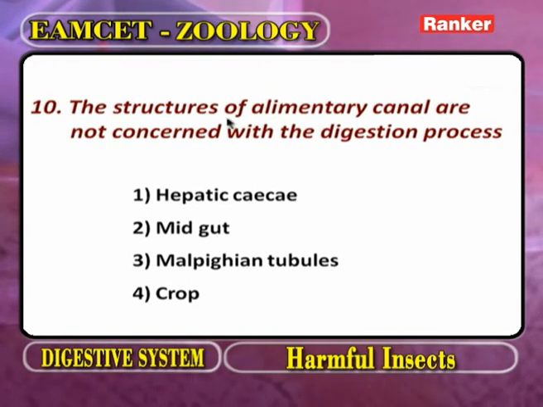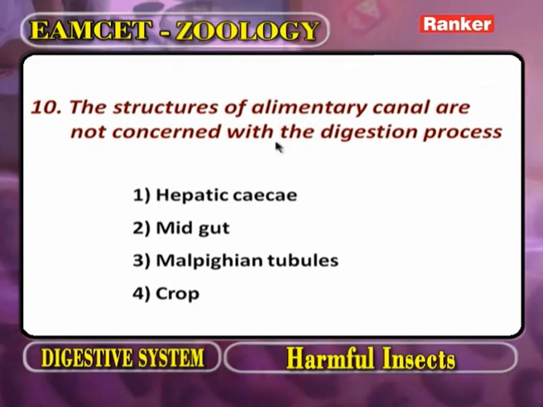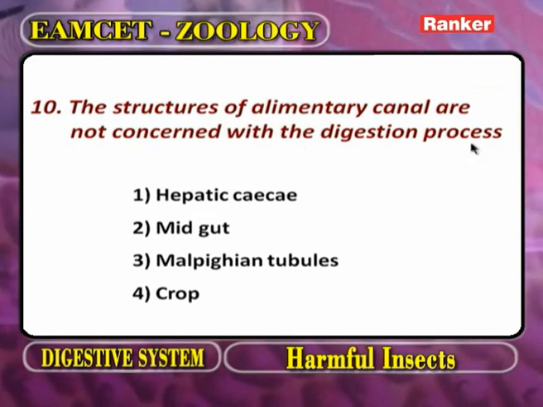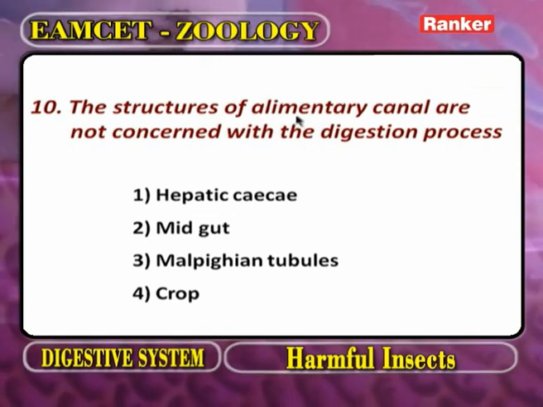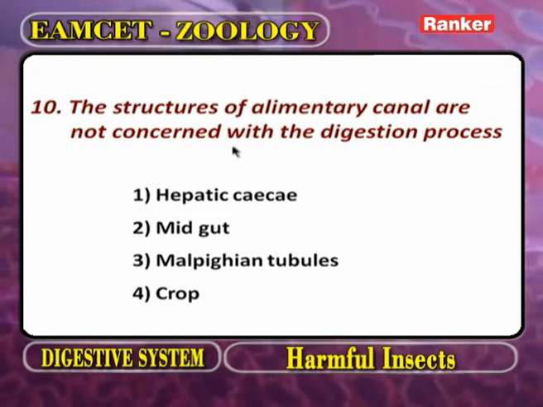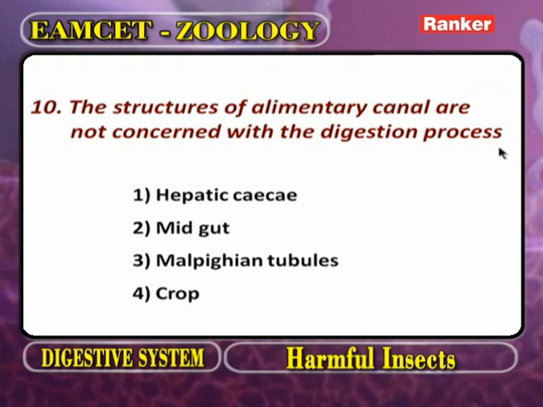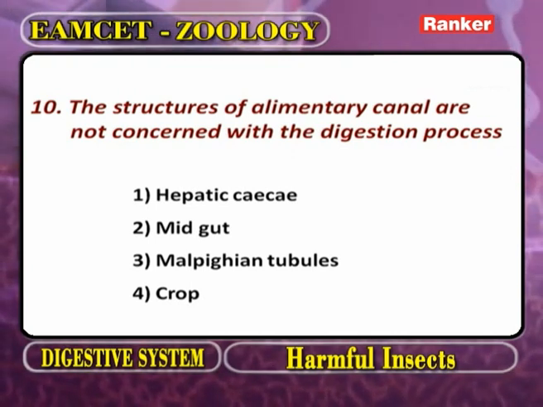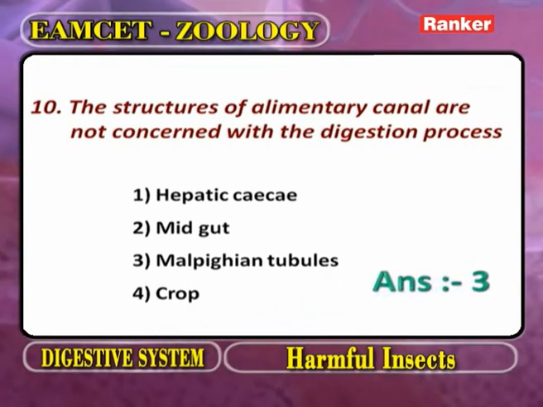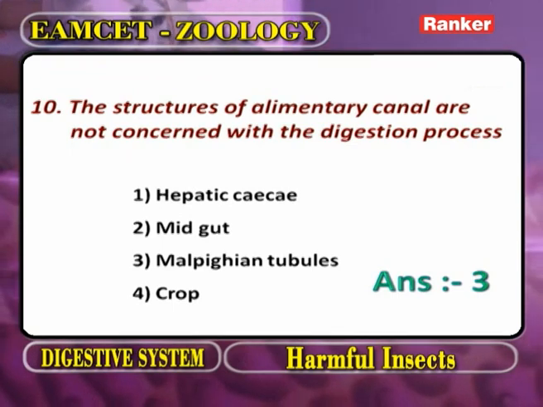Which structures of the alimentary canal are not concerned with the digestion process? Now as we observe the alimentary canal of cockroach, this part we call the mouth. In the mouth, no digestion. The star mark indicates no digestion.